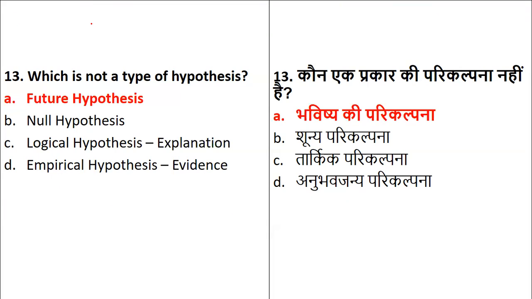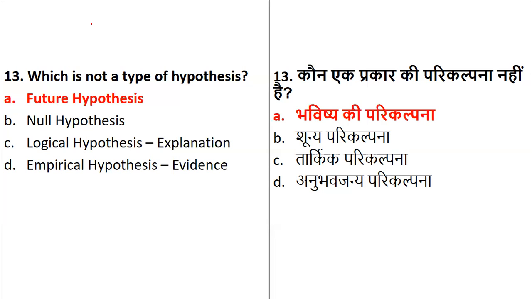So we have seen what is null hypothesis. Logical hypothesis is the one which gives the explanation of the research tentative statement. Empirical hypothesis talks about the research evidence. So all these are the types of hypothesis, but the one which is not a type of hypothesis will be called your future hypothesis.